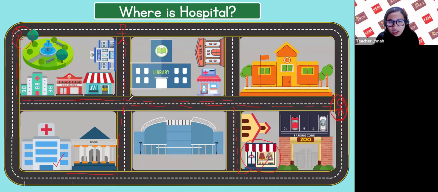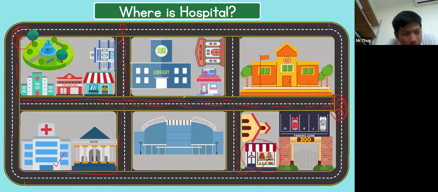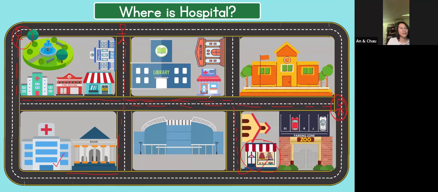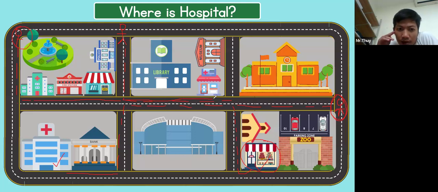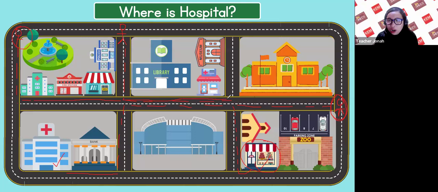Library, and pharmacy. And the school is... should I go left?